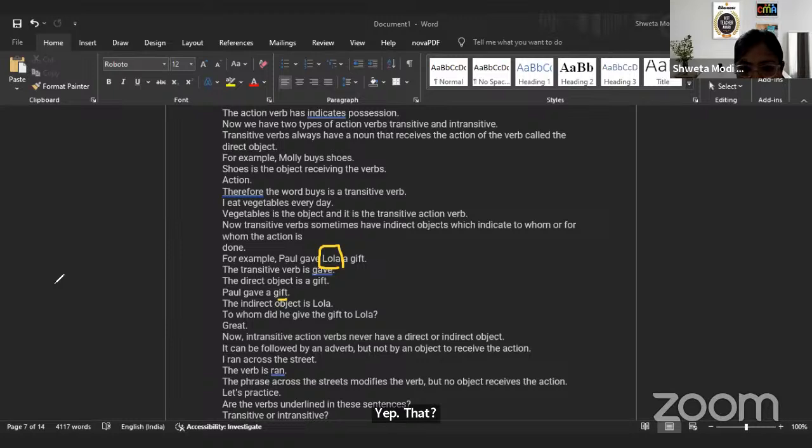So now we have intransitive action verbs where you do not have any object. I ran across the street. So ran is your verb, but there is no object. Can you all give me more examples of intransitive?